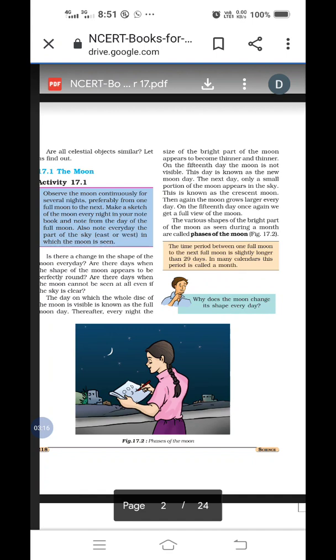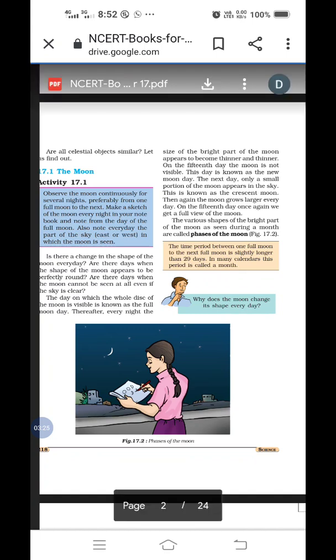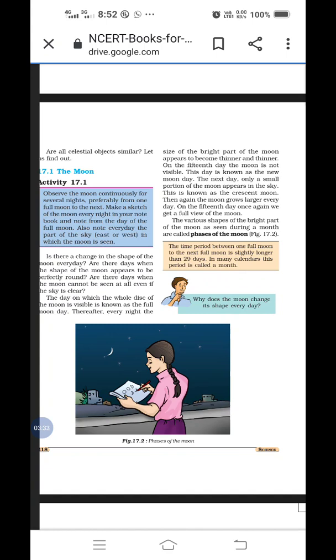And everyone knows, the next day when we observe, we will see a very small part of the moon in the sky. This is known as crescent moon. It is called a crescent moon. And those various shapes of the bright part of the moon as seen during the month are called phases of the moon.